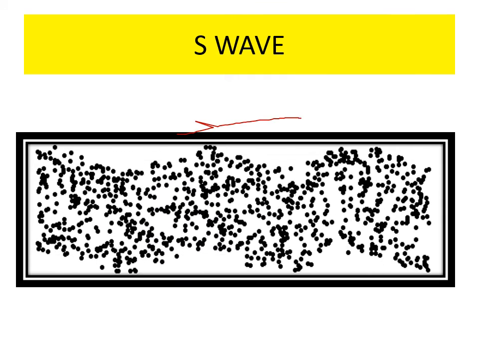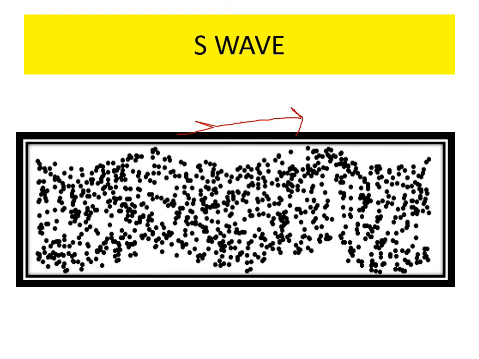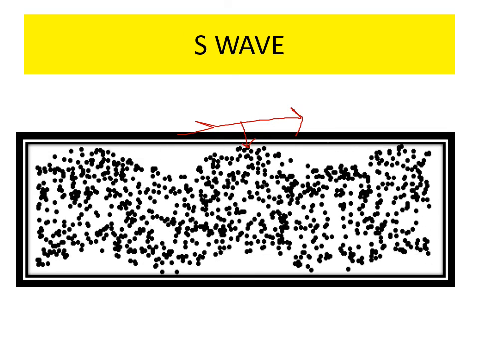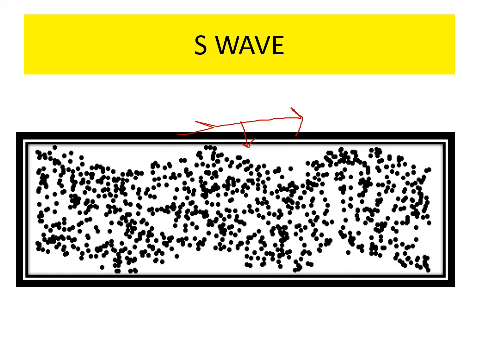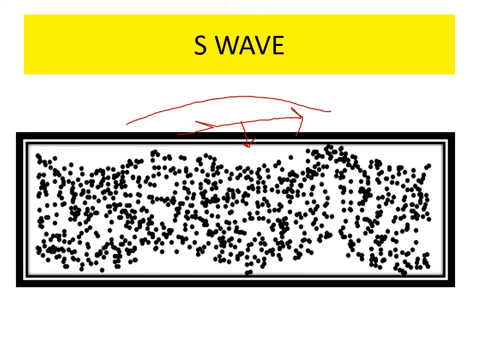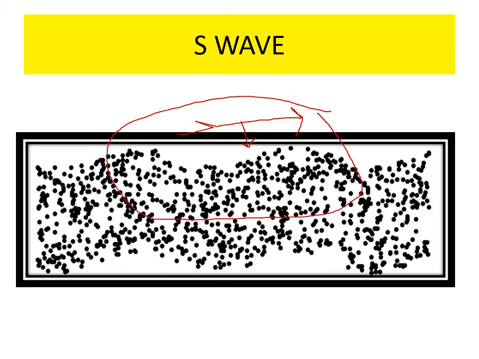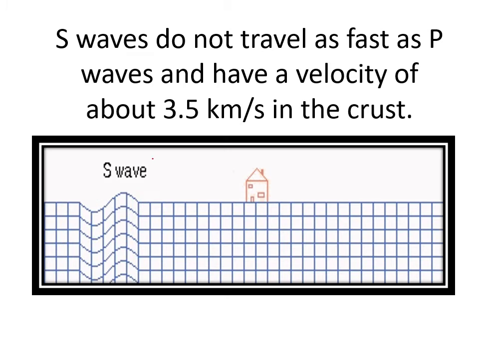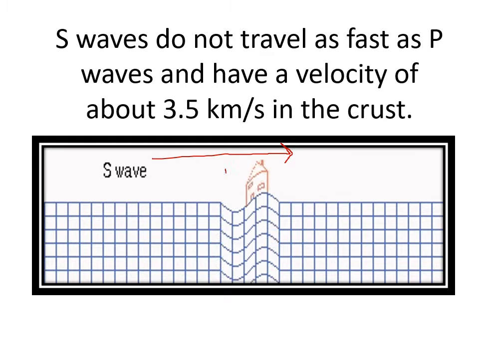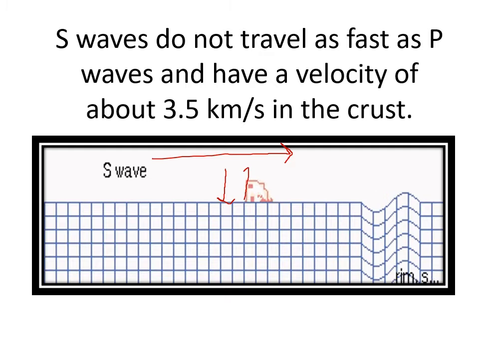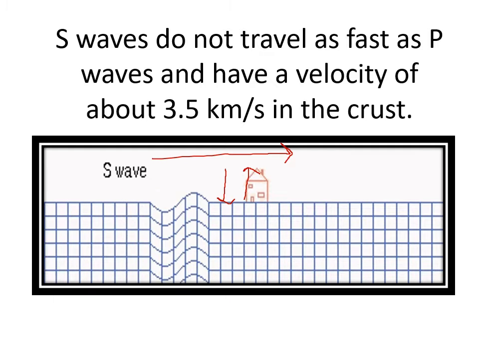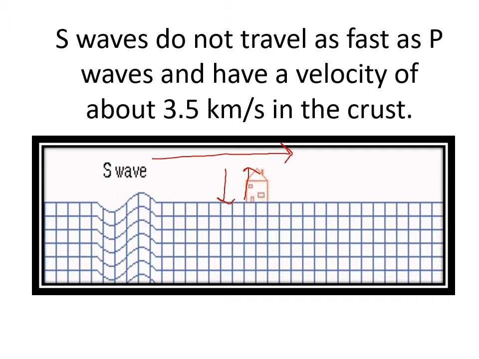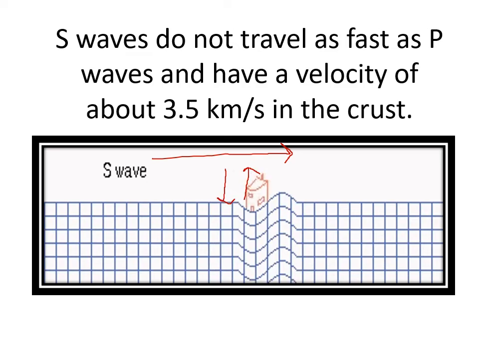Here is the propagation direction. Here the shear wave or S wave is moving transverse to the propagation direction. This is the S wave, and S wave cannot pass through the liquid. This is the propagation direction, and these are the ups and downs of the S wave. S wave doesn't travel as fast as P waves. Rather, S wave is slower than the P waves.